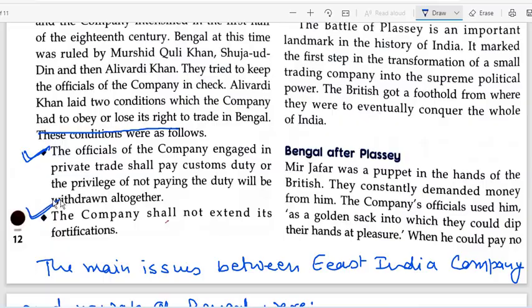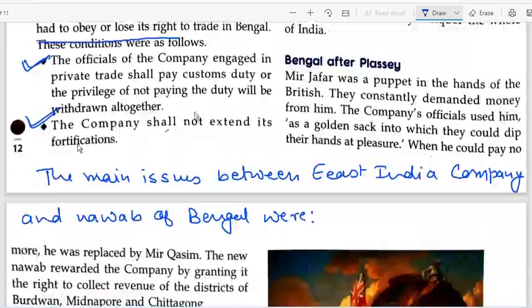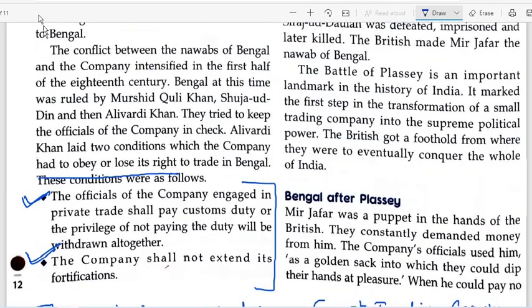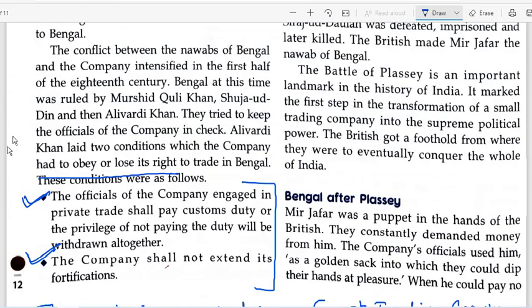Now after this what you'll be doing is you'll just be including these 2 points. Okay, you have to write both these points. These are just limited to this space only. So you'll be writing both these points. So this is your answer to question number 2, E2. I'll just mark that for you.